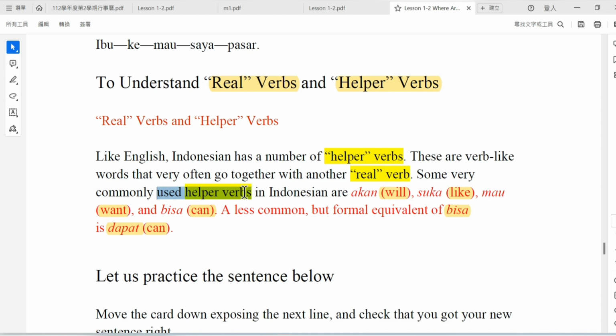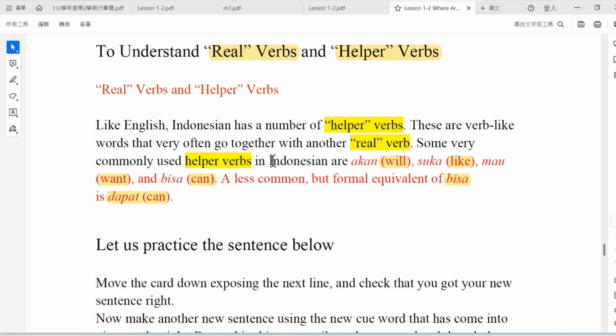So for example, these are helper verbs: in Indonesian akan, in English will; in Indonesian suka, in English like; in Indonesian mau, in English want; in Indonesian bisa, in English can. Bisa is equal to dapat. They have the same meaning in English, which is can.